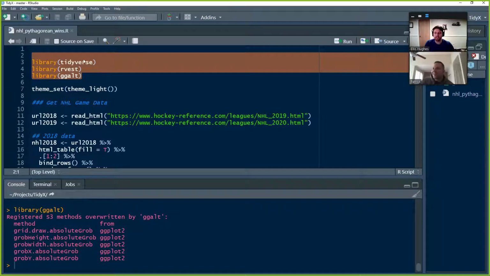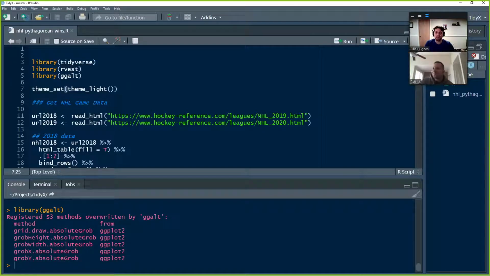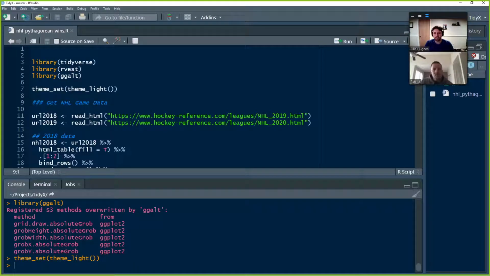All right. But anyway, now we've got all three loaded, and then we're going to set our theme. This is going to set it so the rest of our ggplots will be using the same theme, so we don't have to go back and add it to each one of them. We like to use theme_light, which just makes it a little bit nicer, takes it away from the default theming of ggplot. Cool. So now we've got our environment set up.